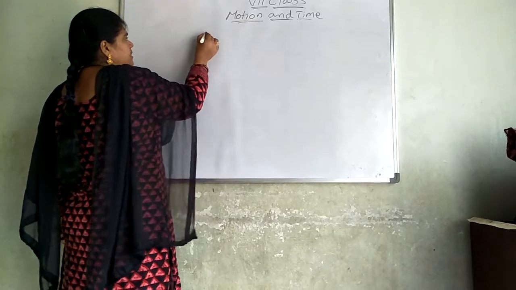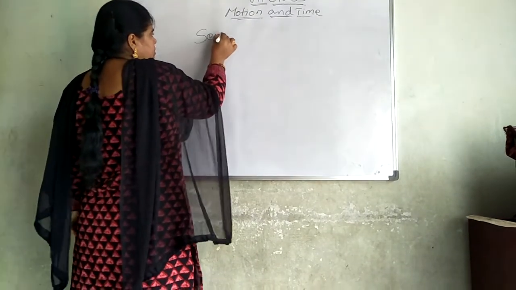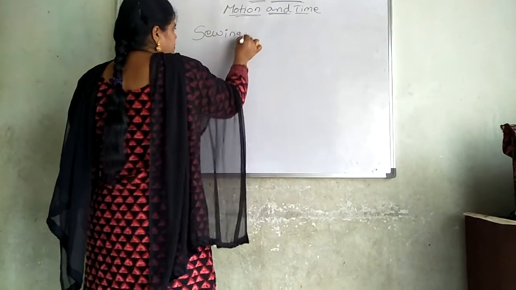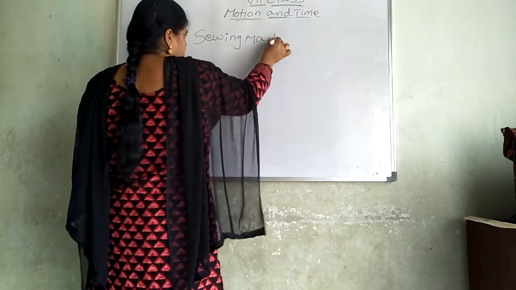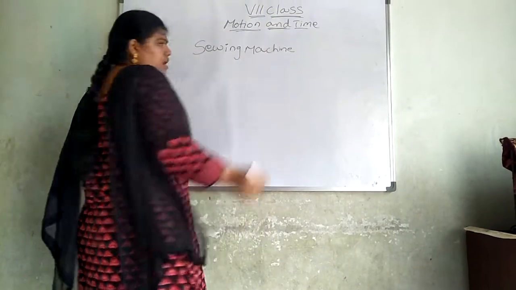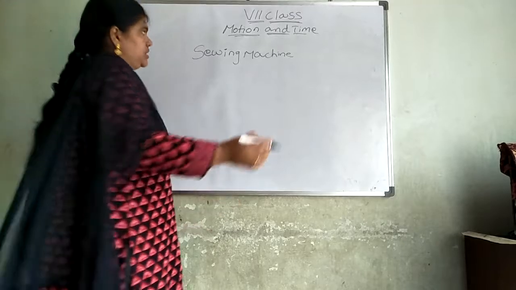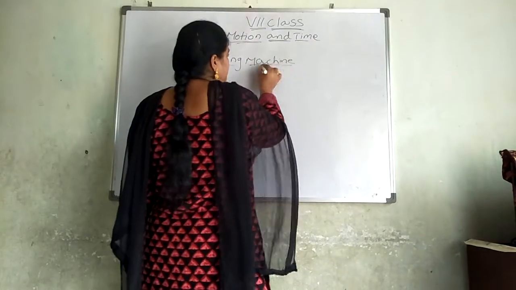This question always repeats in the exam. A sewing machine was there with you. How many types of motions take place in this sewing machine?